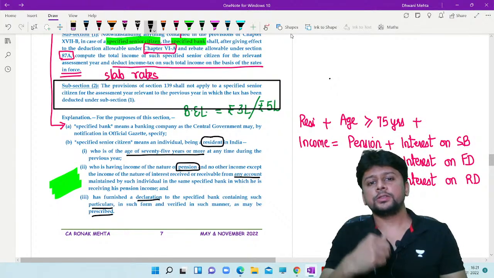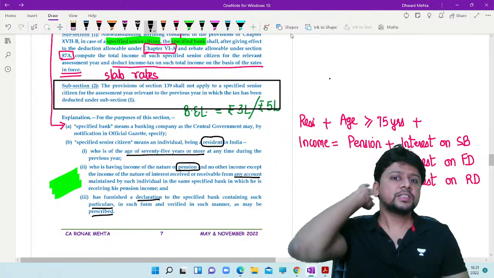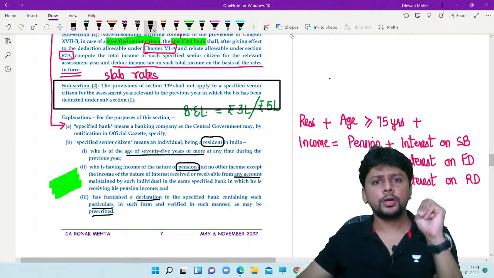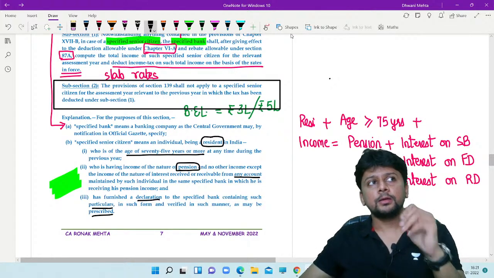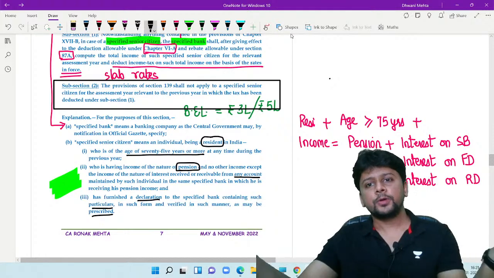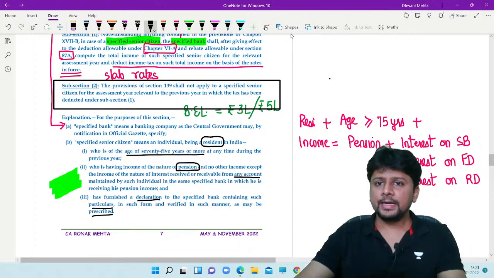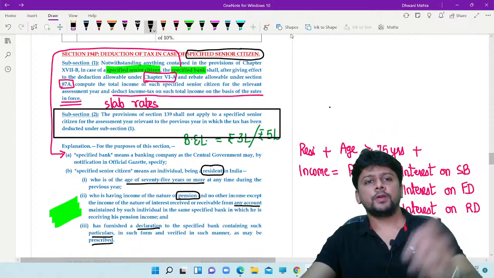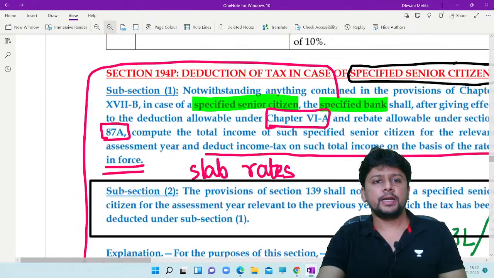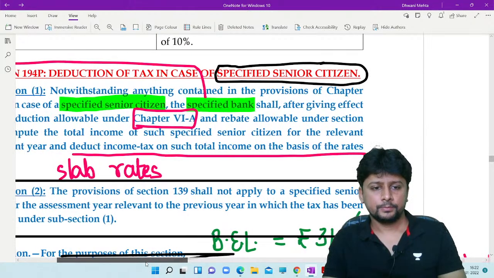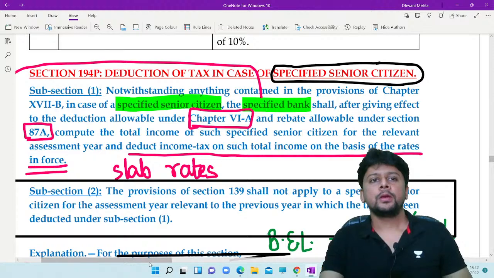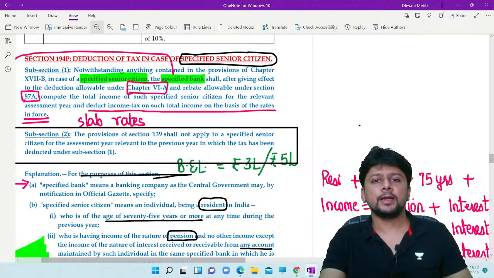From this, many students can think like this also. So, sir, that means if you are a senior citizen but below the age of 75, this section will not apply? Yes, this section will not apply. Then, sir, what will be TDS done? Then TDS will be done as per the chapter of TDS normally. 194P. When this section begins, it says subsection 1, notwithstanding anything contained in any provisions of this chapter. 194P overrides everything else. But that is only for a specified senior citizen.